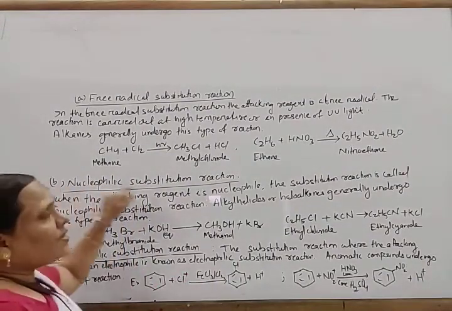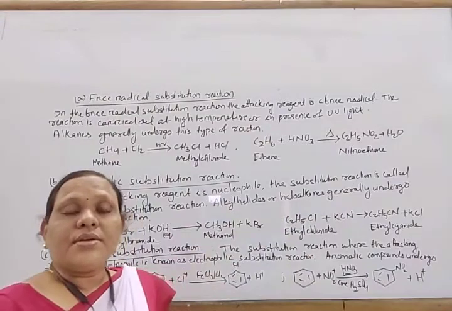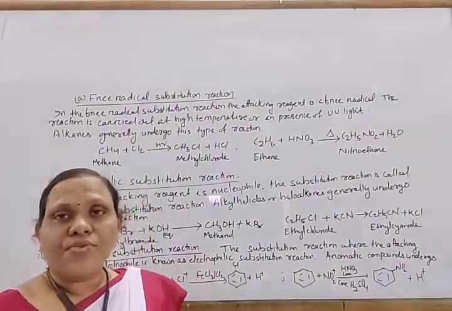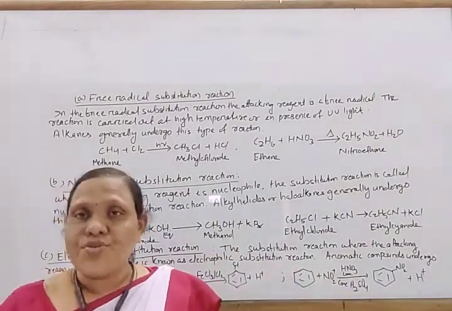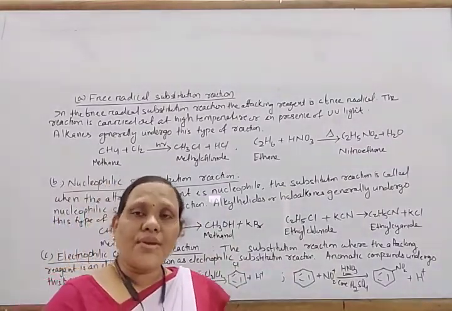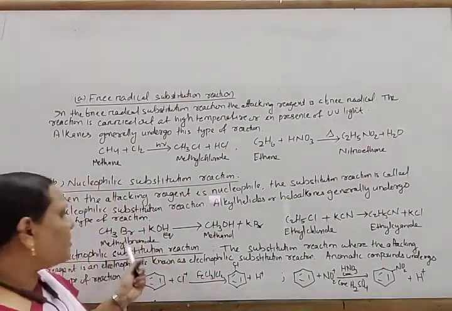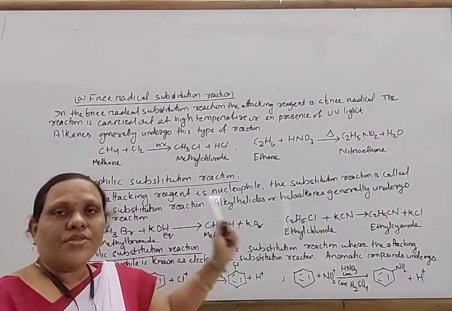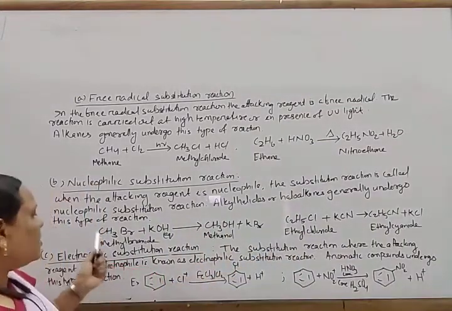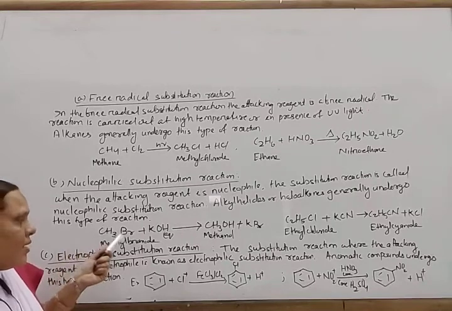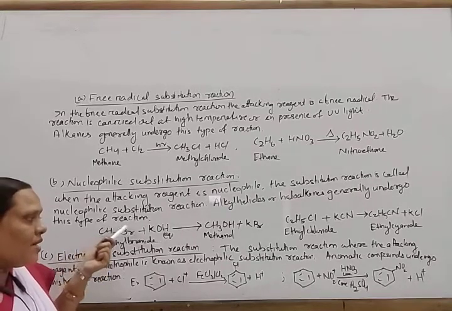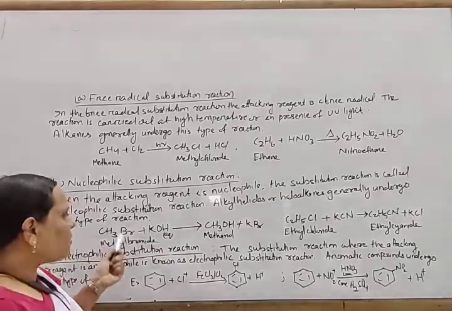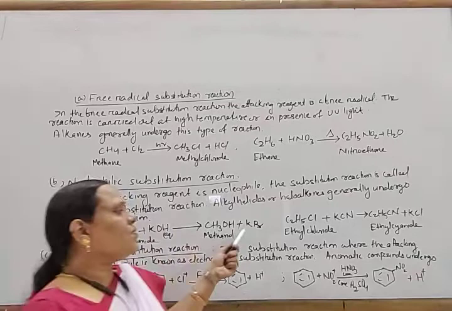Next, nucleophilic substitution reaction. In this substitution reaction, one nucleophile is substituted by another nucleophile, or the attacking reagent is a nucleophile. It is known as nucleophilic substitution reaction. For example, alkyl halides generally undergo this type of reaction. This is an alkyl halide, methyl bromide. Bromide, Br-, is a nucleophile, and K+OH-, this OH- is a nucleophile. So one nucleophile is substituted by another nucleophile, giving CH3OH plus KBr.